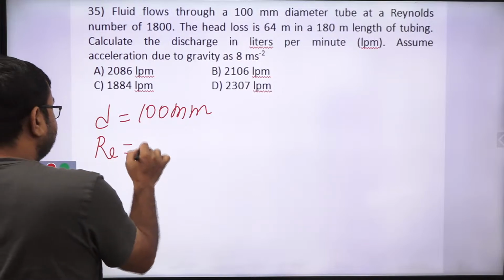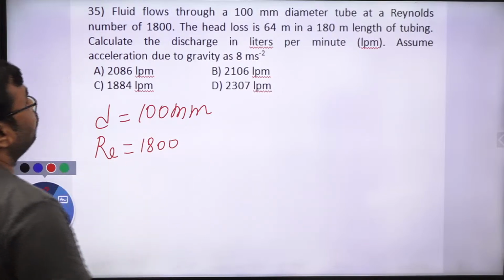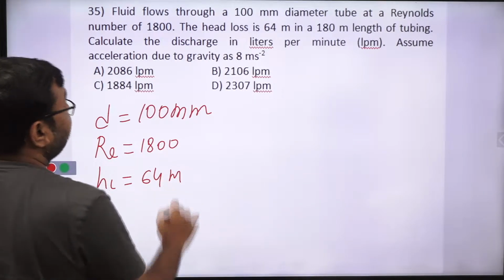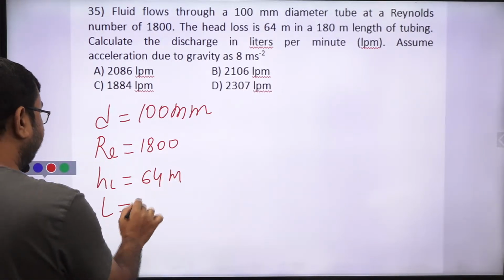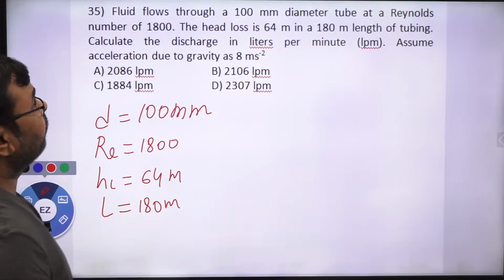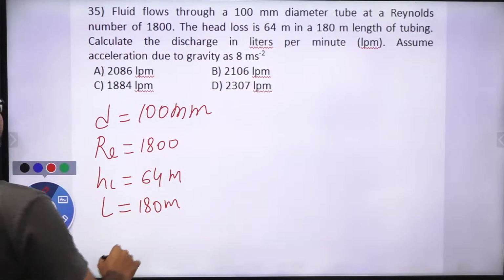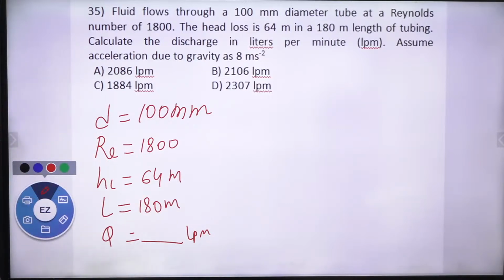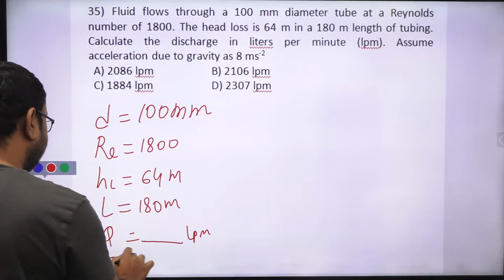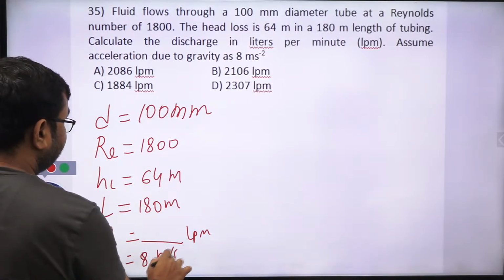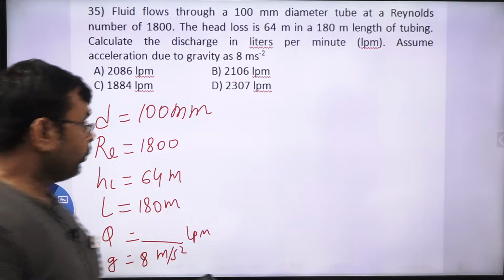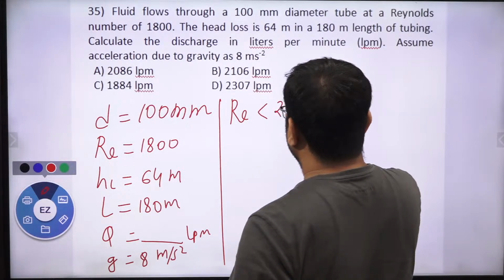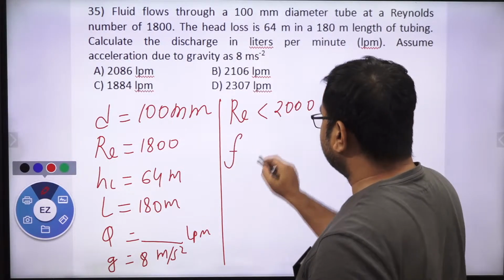The head loss is given, HL is 64 meter, and the length is also given, that is 180 meter. Calculate the discharge in liter per minute. We need to find discharge in LPM. Assume acceleration due to gravity, g, is 8 meter per second square.